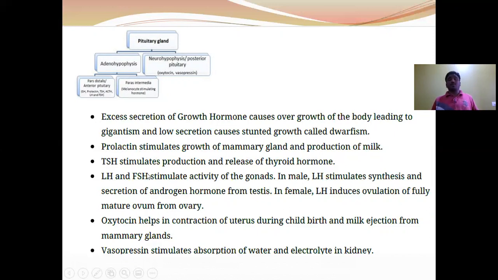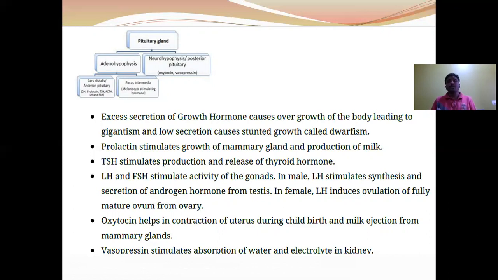LH and FSH, both together called gonadotropic hormones because they act on the gonads, ovary and testes. In case of female, FSH is responsible for follicular development. In case of male, FSH stimulates the Sertoli cells to secrete certain factors which are responsible for spermiogenesis. LH stimulates the Leydig cells to secrete the testosterone hormone, androgens. In case of female, LH is responsible for ovulation.